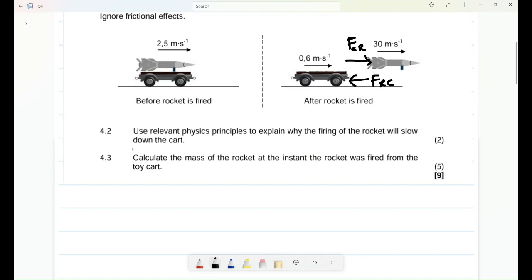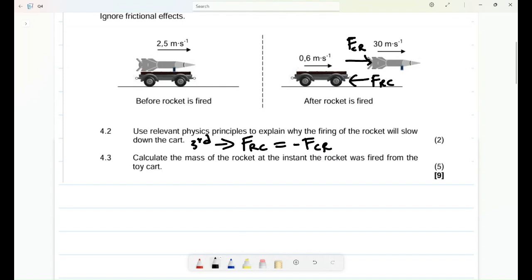So the first one that you can use, you can say, according to Newton's third law, when the rocket exerts a force on the cart, the cart will exert the same force but in the opposite direction to that of the rocket. Let me put it in wording. You can say the rocket exerts a force on the trolley, on the toy cart, right?